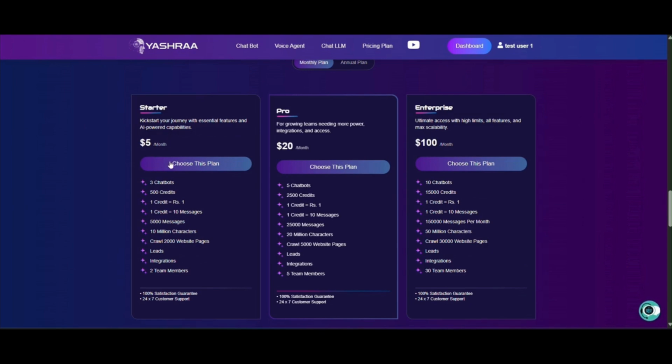Once you have paid $5, you will get 500 credits, the same as if you had paid 500 rupees in INR. So the limits are the same, and the pro plan will cost you $20 and the enterprise plan will cost you $100. According to the plan you will get the limits. I hope you now know the pricing structure in Indian rupees and dollars.